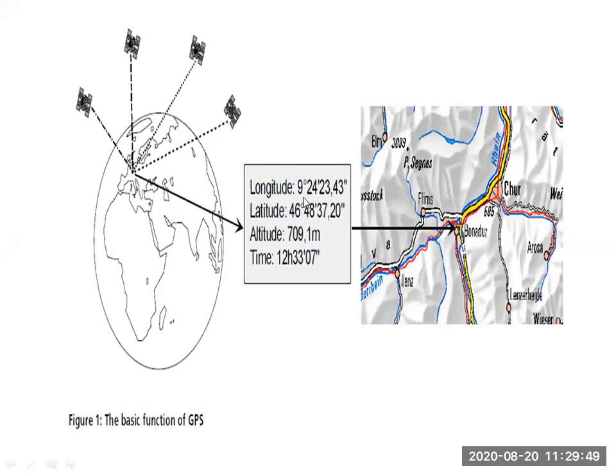Longitude, it means from south and north pole, and from east west pole. So 9 degree 24 minutes 23 seconds. This is the, sorry, this is what we can say in degree. We are getting our position as a longitude. Then latitude 46 degree 48 minute 37.20 seconds. So this is the latitude. Altitude 709.1 meter, 709 meter